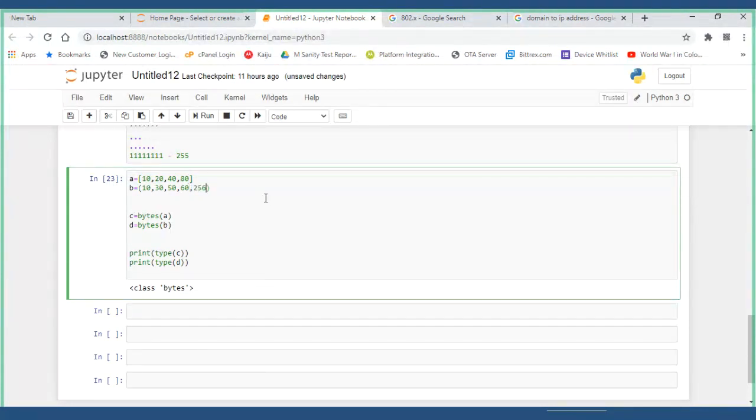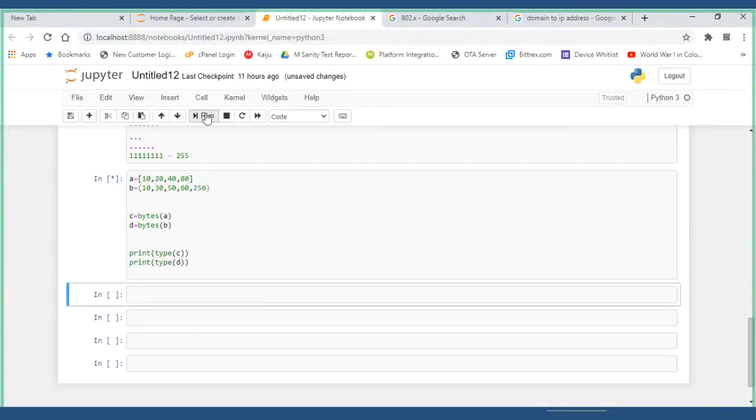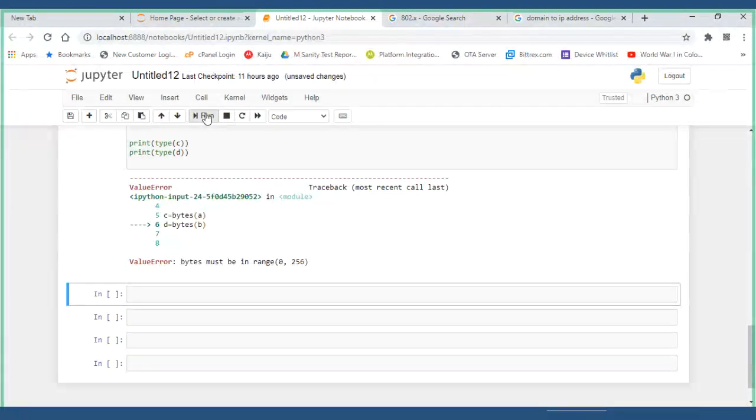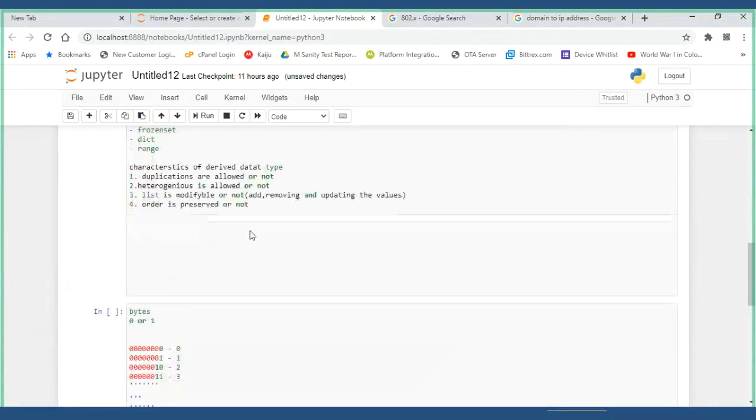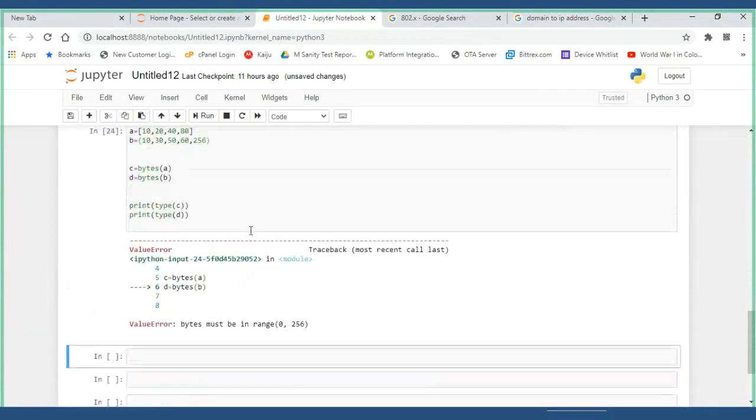If I have 256, that does not fall within the range, because the last value is 255, not 256. 0 to 256 means 255 is the last value. It should not happen like that. So this is called bytes.